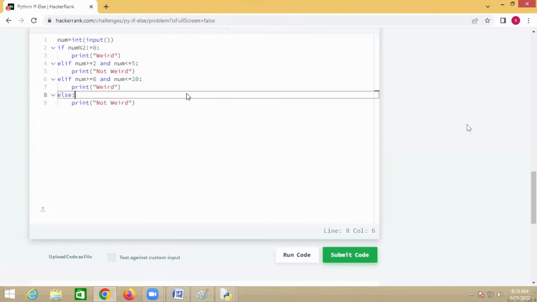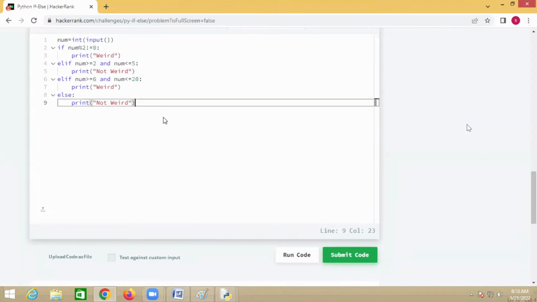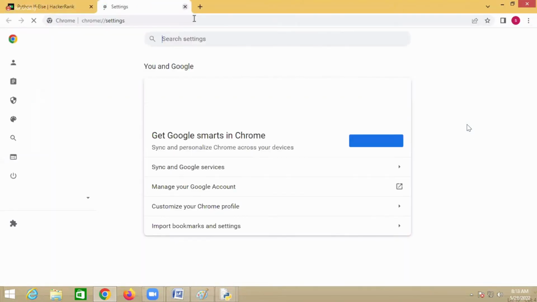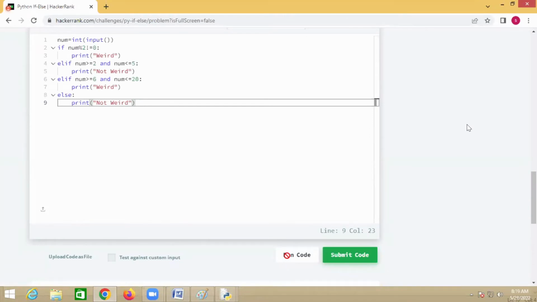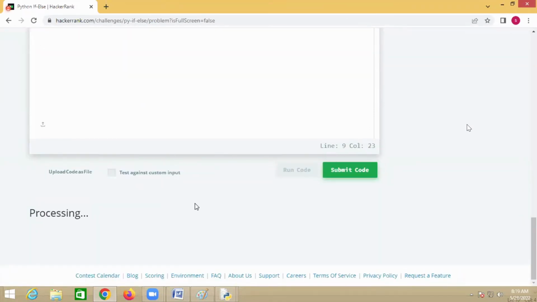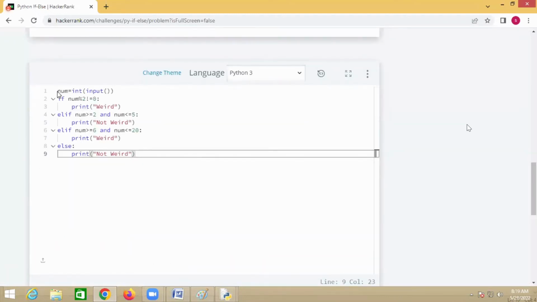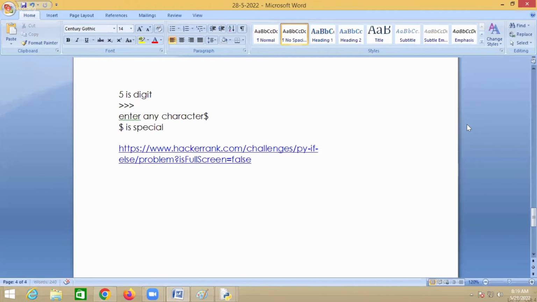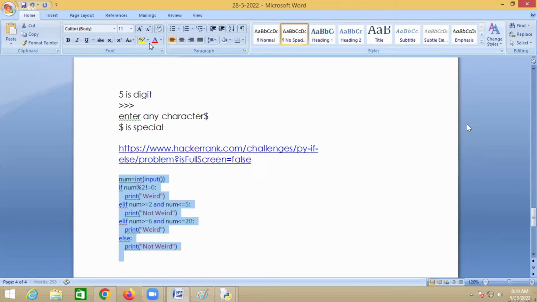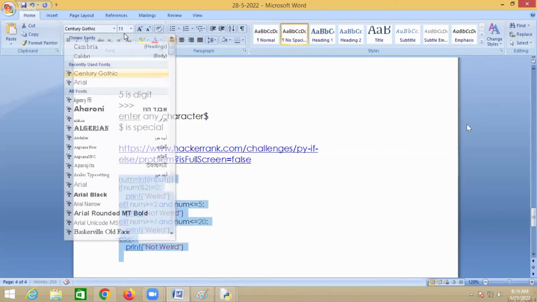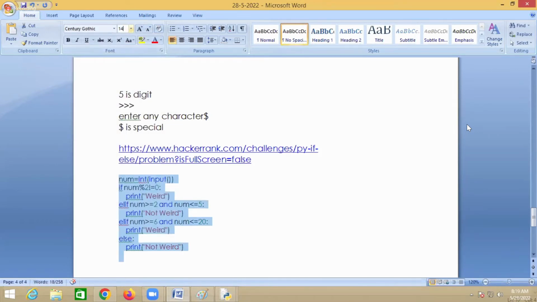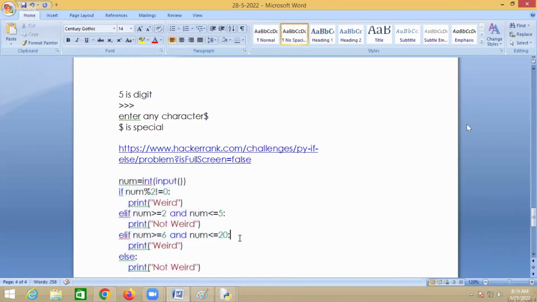Now these are the simple mistakes you may make while writing the exam online. So don't make these simple mistakes, right? Okay. Now what you can do is, I just copy this code. This is a problem definition and this is an answer, but you have to write it without checking the answer here.